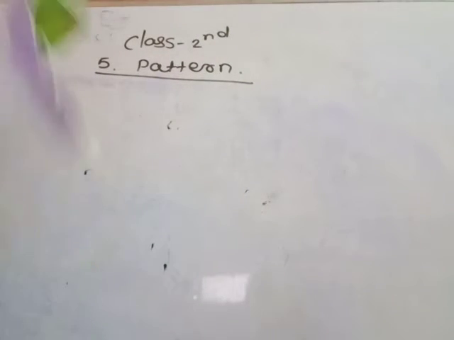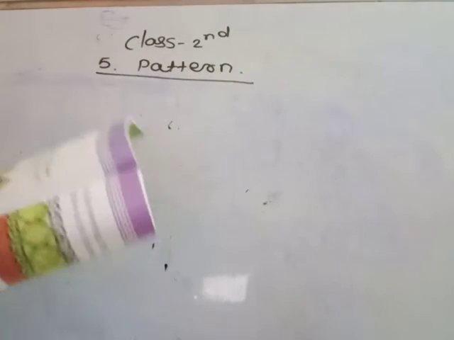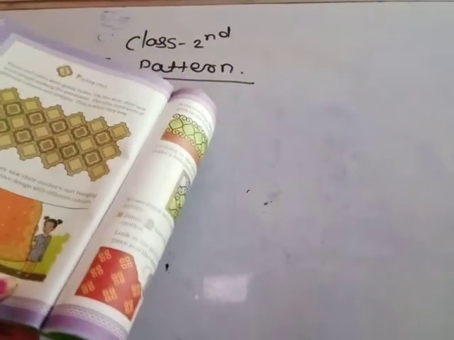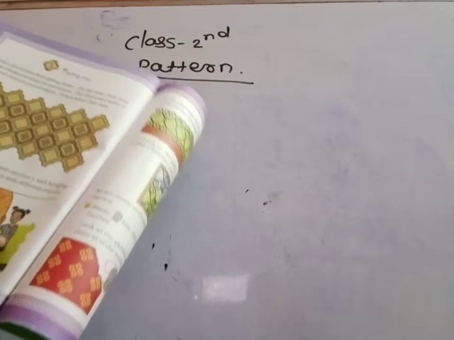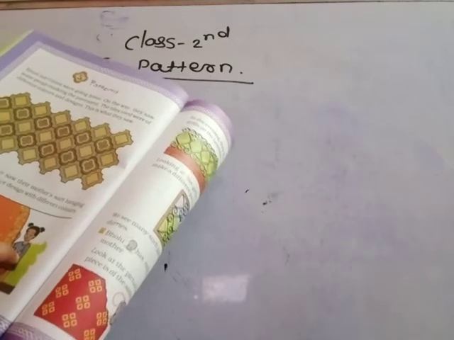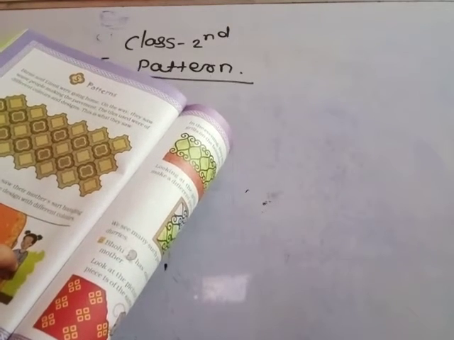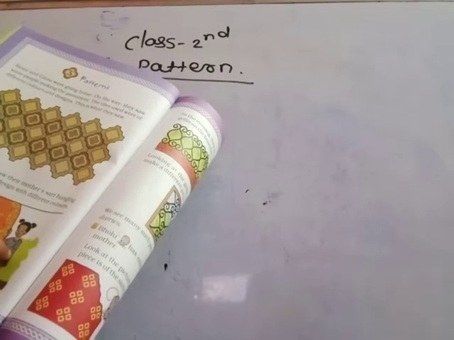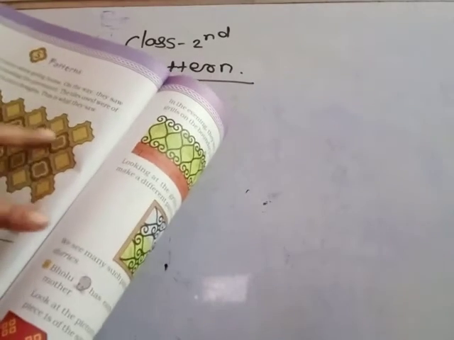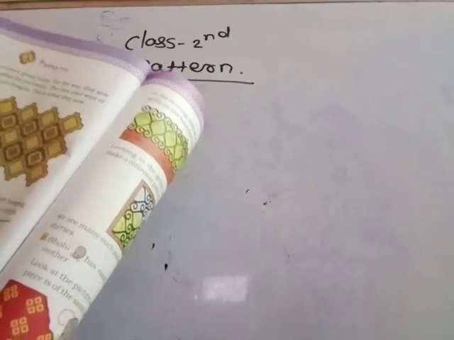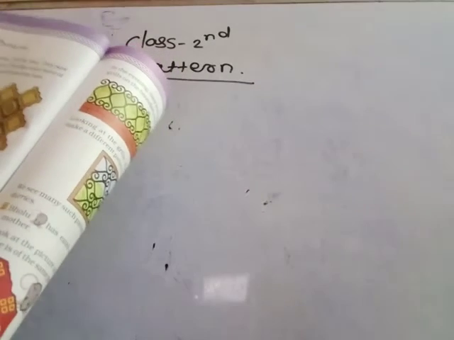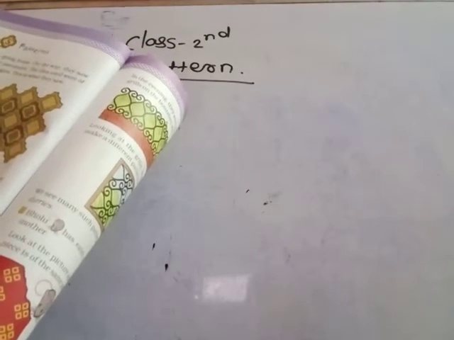See this picture. Binny and Ginny were going home. On the way they saw some people making the pavement. The tiles used were of different colors and designs. This is what they saw.